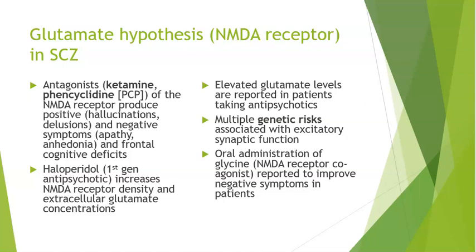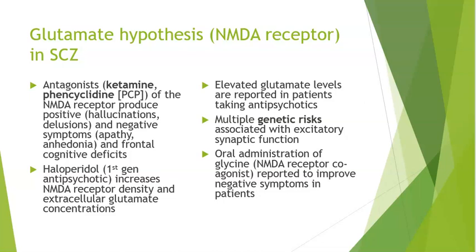Okay, so what about the glutamate hypothesis? This is looking at some of those other neurotransmitters, especially those upstream from the mesolimbic pathway. Many drugs like ketamine and PCP are antagonists of the NMDA receptor, and they produce positive and negative symptoms.